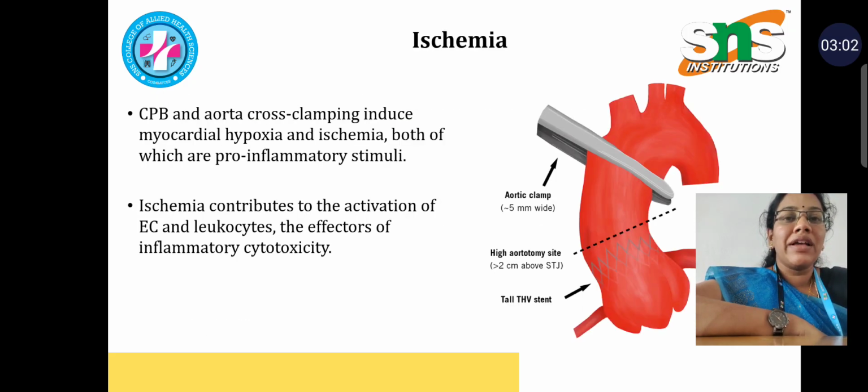Ischemia is a phase that occurs in cardiopulmonary bypass after aortic cross-clamping, where it can induce myocardial hypoxia and ischemia. Both increase the pro-inflammatory stimuli. Once these stimuli have increased, they can cause an inflammatory cytotoxicity effect. To manage all this, we administer cardioplegia in the exact dose, and we preserve the myocardium so that these inflammatory reactions are put aside.